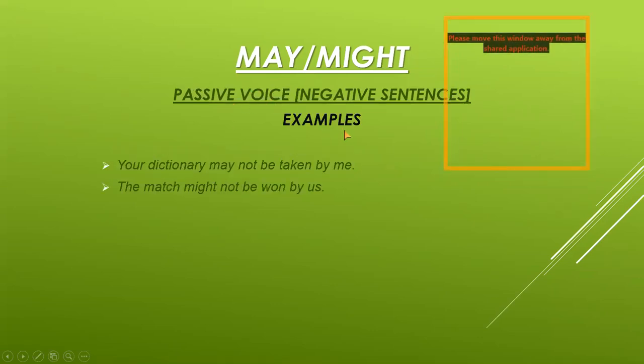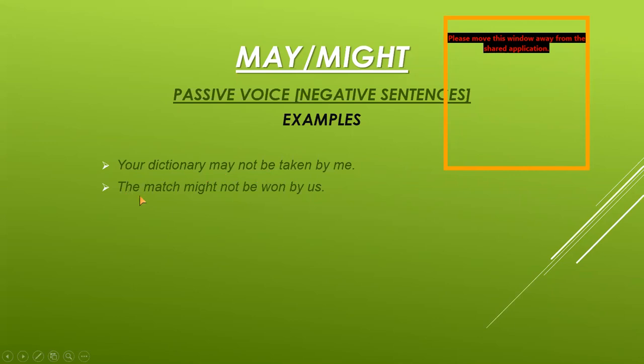Now I want to show you the examples of negative sentences here. Your dictionary may not be taken by me, full stop. Your dictionary, your is added here with the dictionary, so it is used to start the statement. It is the part of the object, your dictionary. May is the modal verb, not is then used for making the negative sentence. Then be is the helping verb. Taken is the third form of verb, then by, then subject me, full stop.